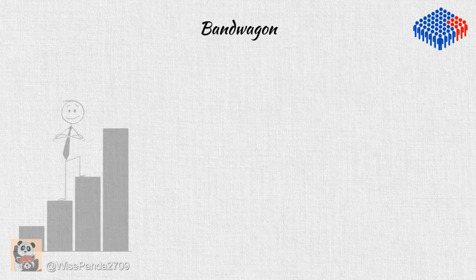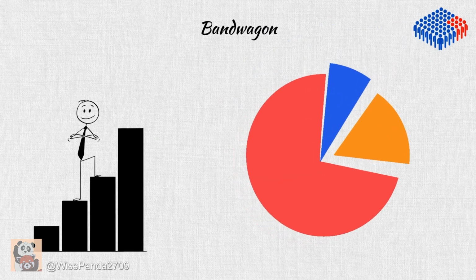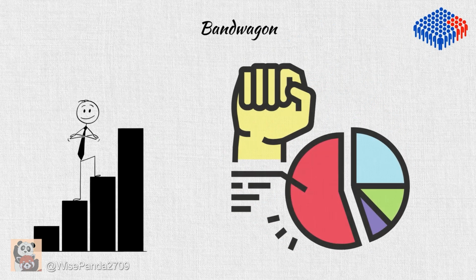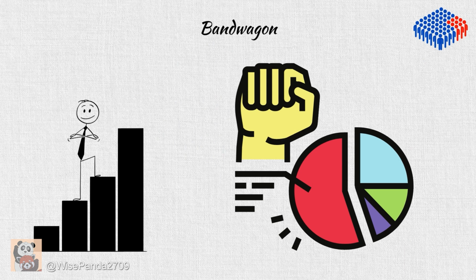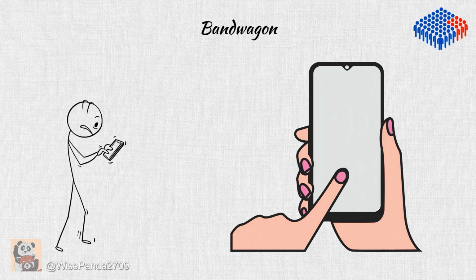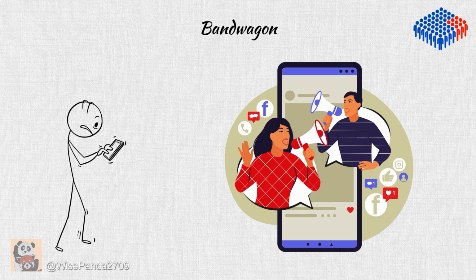Bandwagon. The bandwagon fallacy occurs when someone believes something is true or good simply because many people believe or are doing it. Example, you should buy this phone, so many people are using it, so it must be really good.